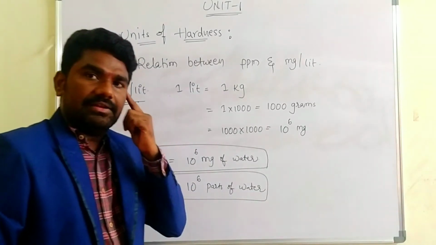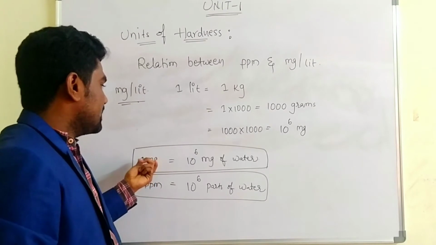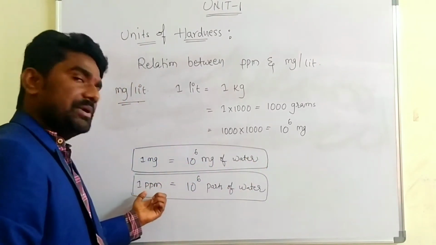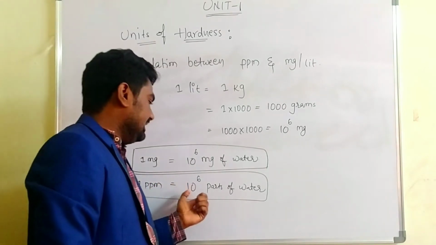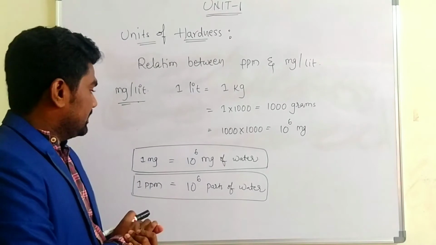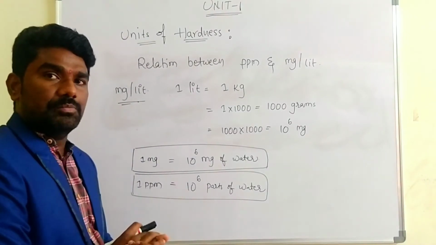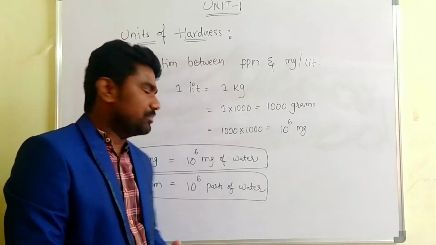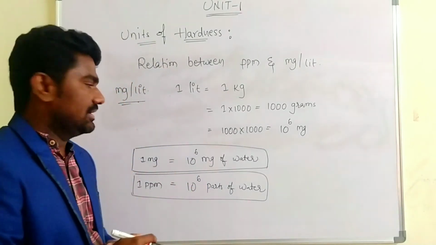If you check here, 1 mg of the hardness in 10 power 6 mg of the water. Here in the ppm, 1 part of the hardness in 10 power 6 parts of the water. That means if you observe here, both the units are equal, isn't it?